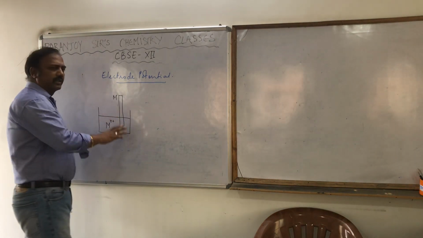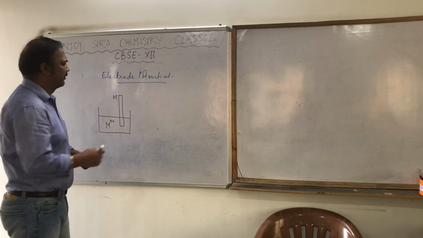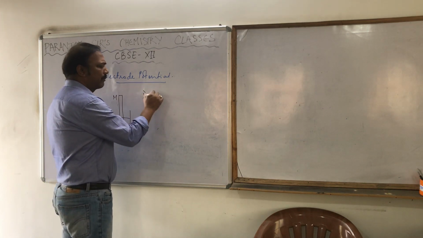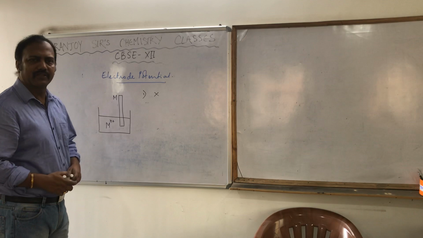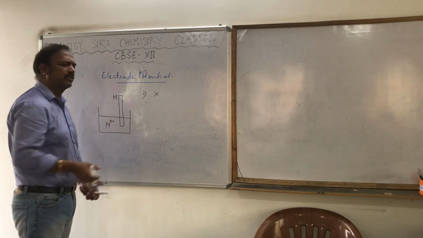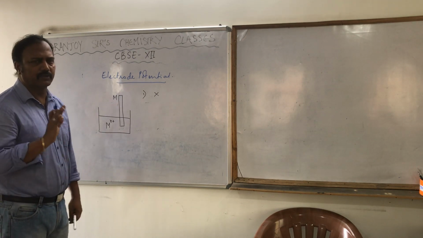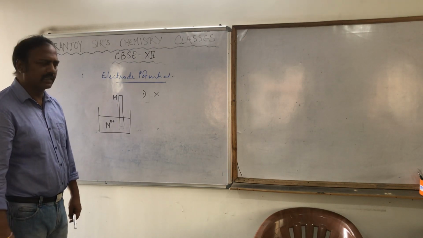What are the possibilities? There are three possibilities. First, nothing will happen. Absolutely no change will take place. There will be no change in the metal solution. There will be no change in the metal. Absolutely everything will be as it is.